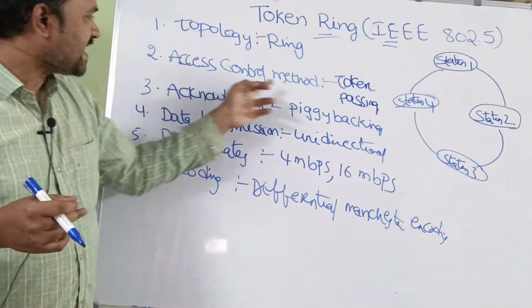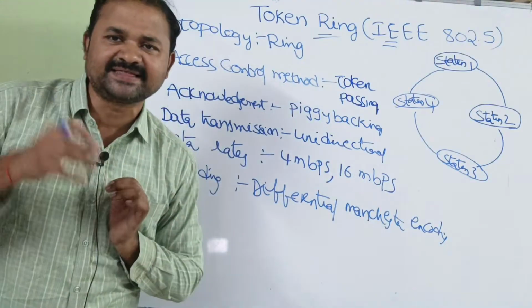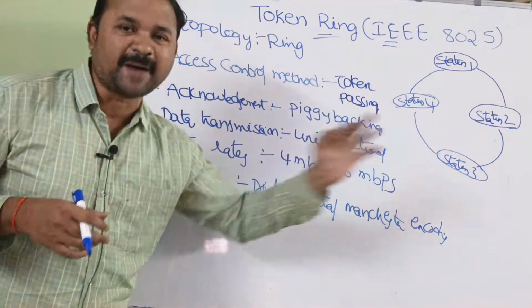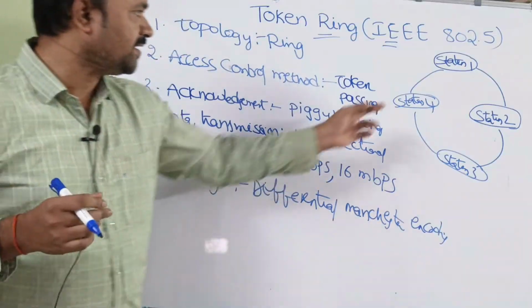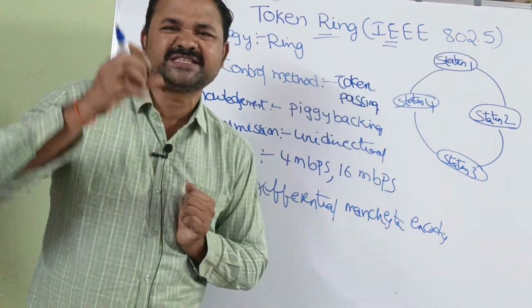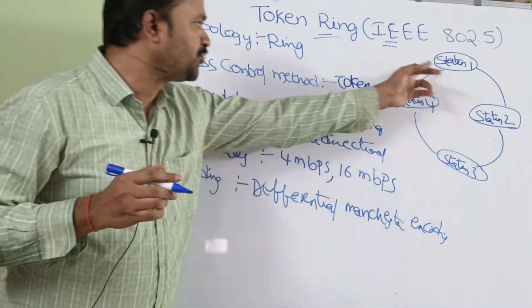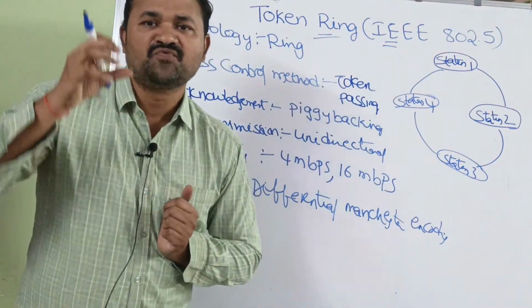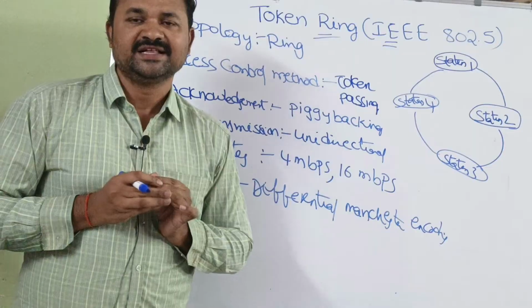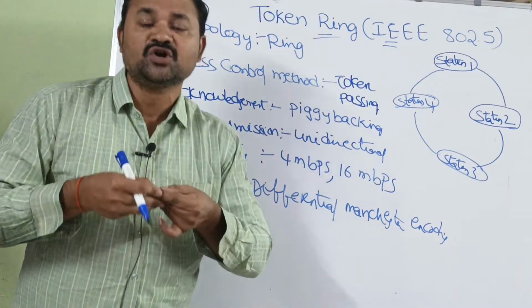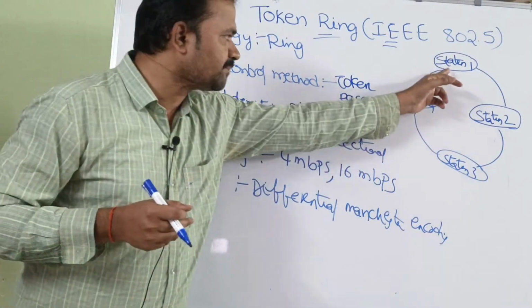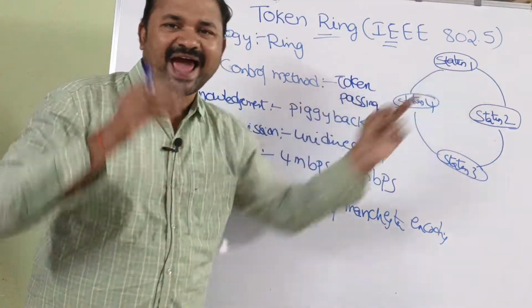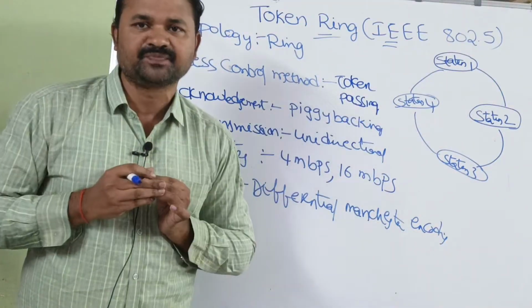Next, the access control method that we follow is token passing. Here we use a special frame called token. Whenever a station wants to send data, it must acquire the token. Here station 1 has some data to send.